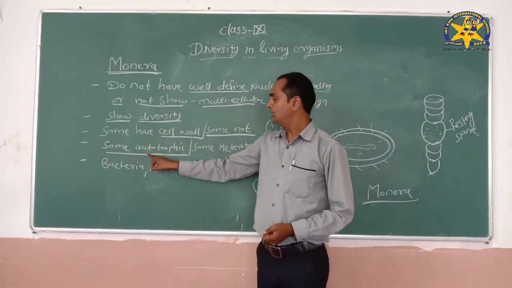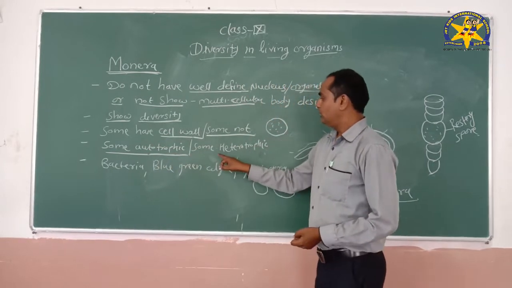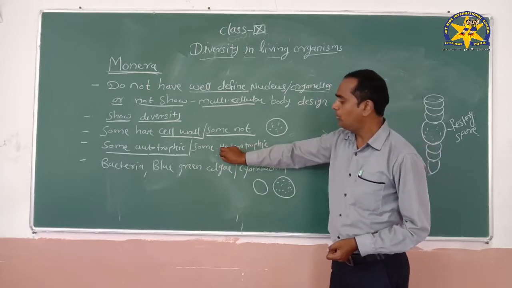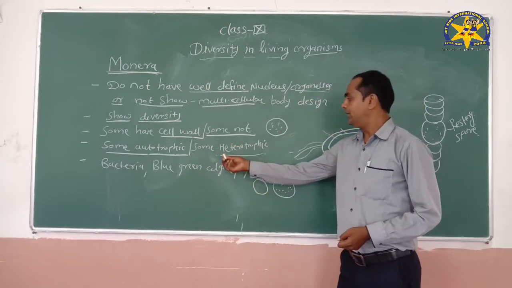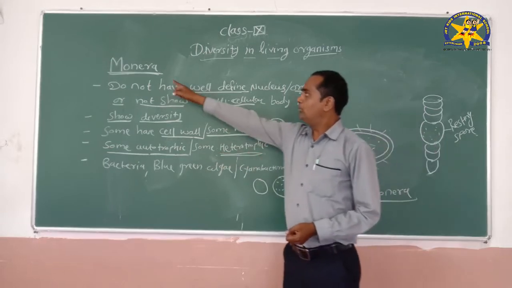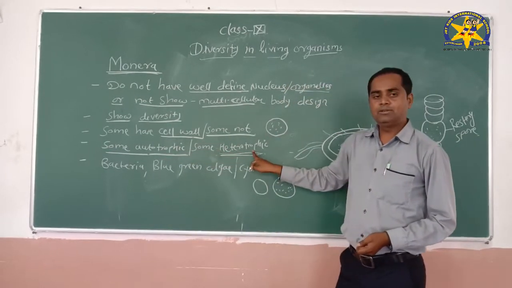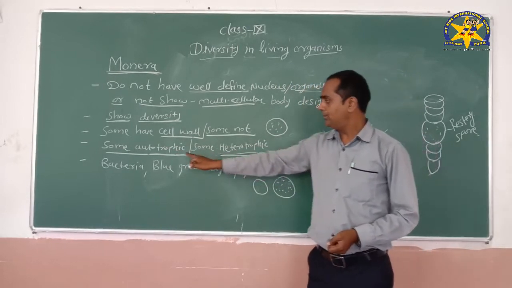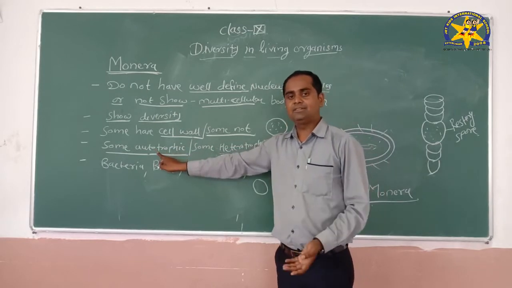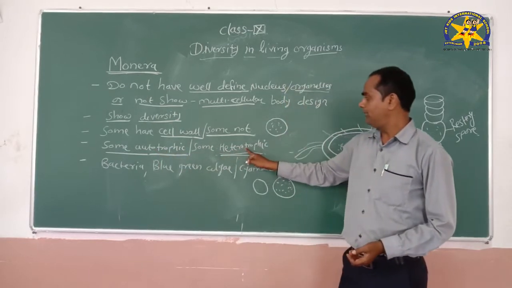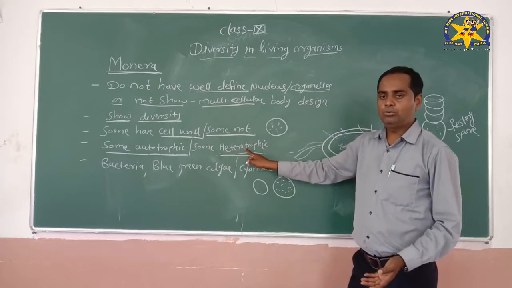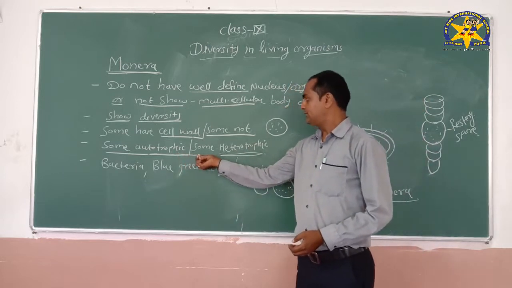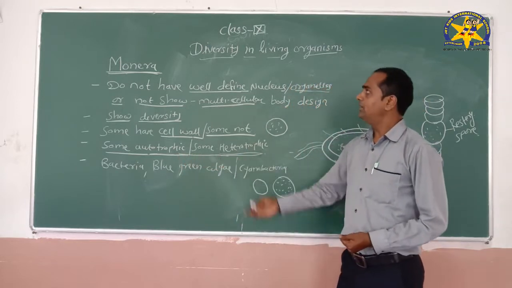Such an organism is called an autotrophic organism, and those organisms that do not have the capacity to produce food are called heterotrophic. That means in this Monera group, both kinds of organisms are available, autotrophic as well as heterotrophic. Autotrophic means the organism synthesizes its own food, and heterotrophic means the organism does not synthesize its own food, so it is dependent on other organisms. So these are the next characteristics of the Monera group.